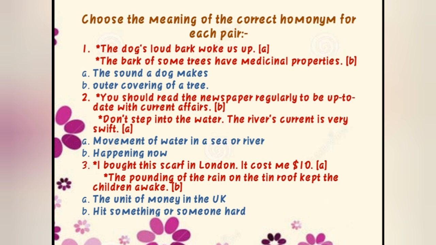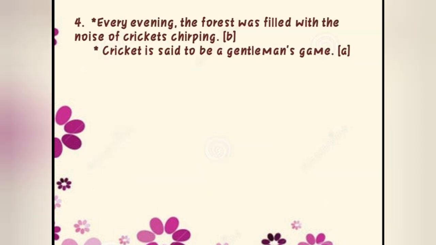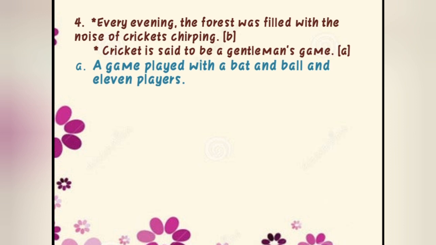Okay, the next one, same like this only I have given you. Every evening the forest was filled with the noise of crickets chirping. Okay, see the crickets one. Cricket is said to be a gentleman's game. So cricket is common. We are going to see the meaning, a game played with a bat and ball and 11 players. So which one are we going to match? This one. Cricket is said to be a gentleman's game.